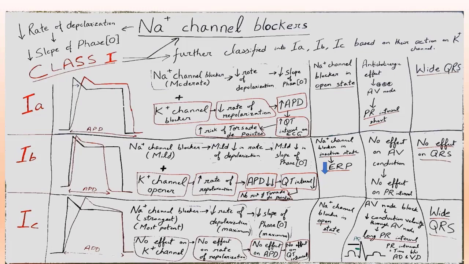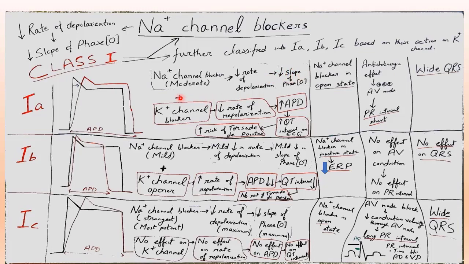So, one characteristic of sodium channel blocker is they decrease the rate of depolarization. So they decrease the slope of phase 0 of ventricular action potential. Now Class 1 is further classified into 1A, 1B and 1C based on the action on potassium channel. So in Class 1A, what are the features? They are sodium channel blocker, moderate. Not mild, not strong, they are moderate sodium channel blocker. So there will be decrease in rate of depolarization and decrease in slope of phase 0.